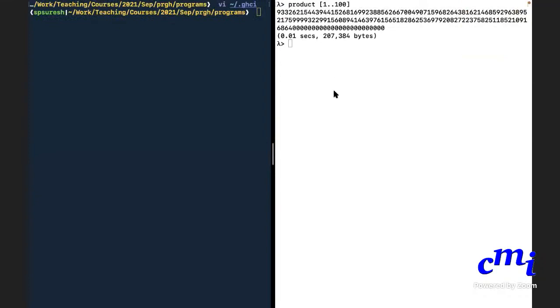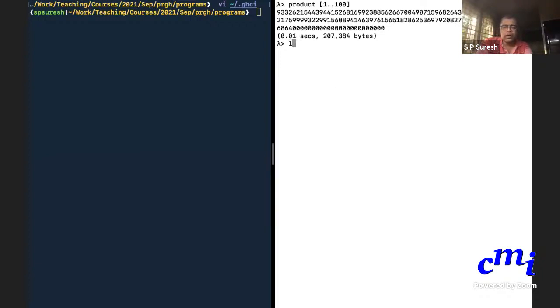Sir, what do the min bound and max bound then indicate? It is telling you the limits for Int. Here I am saying product of this thing. So I can say list equals 1 dot dot 100. Inside GHCi, I can also name certain expressions. I'm giving the name list to 1 dot dot 100. If I ask what the type of list is, it says something complicated that I don't understand right now. So I can ask, what is the default type of list? It says Integer. But I can force it to have a certain type.